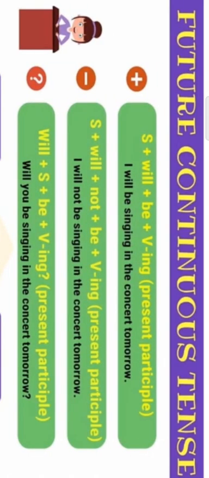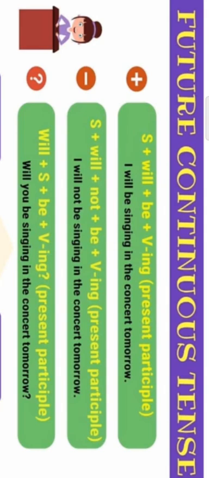Okay, now as I already told you about the formula for future continuous tense, such as subject plus will be plus first form of verb plus ing. So the example is I will be singing in the concert tomorrow. If we form a negative sentence, we use the formula subject plus will not or won't plus be plus first form of verb plus ing, the present participle. And the example is I will not be singing in the concert tomorrow.